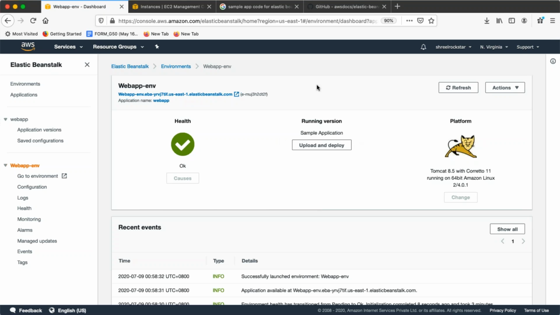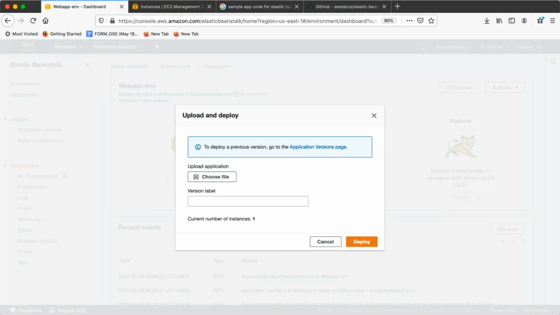Now, let's say you did the sample first, but now your team is saying, hey, I have Tomcat code which I want to deploy. And you don't have any automation or mechanism created yet. It's a fresh first time. So guys, you can ask them for the code, choose file, and upload the code here. That code is going to deploy on your Elastic Beanstalk. But in this case, guys, if you are using Tomcat, then Tomcat code will be needed, because compatibility is already done by Amazon for us. At version level, guys, you can define which version you are looking for, so that will help.